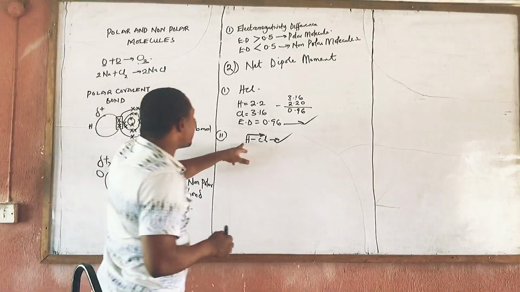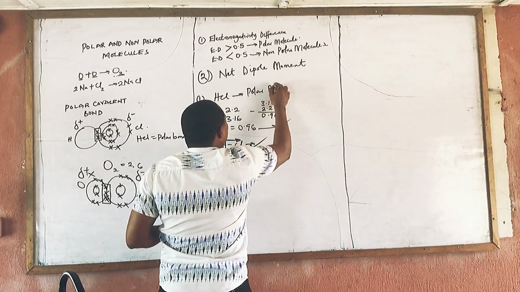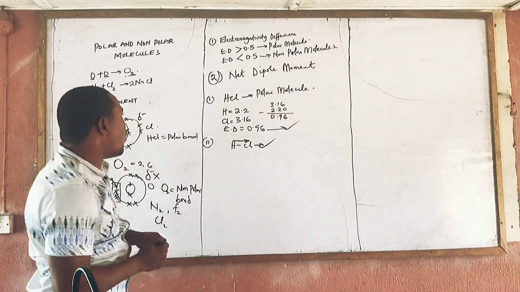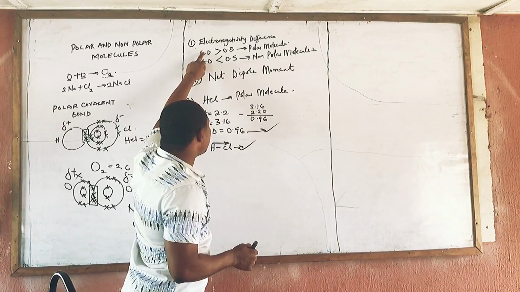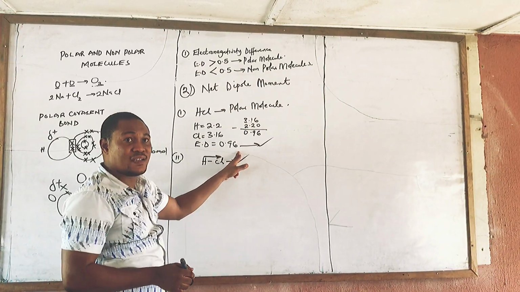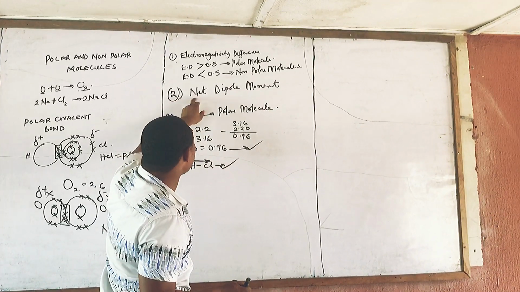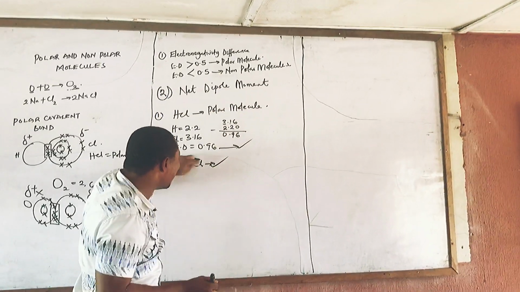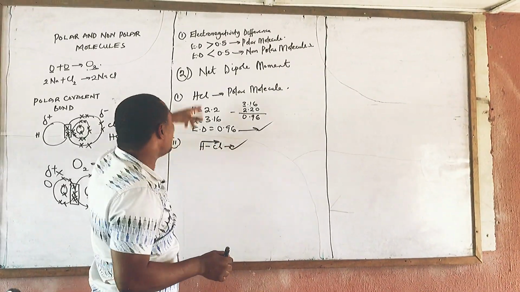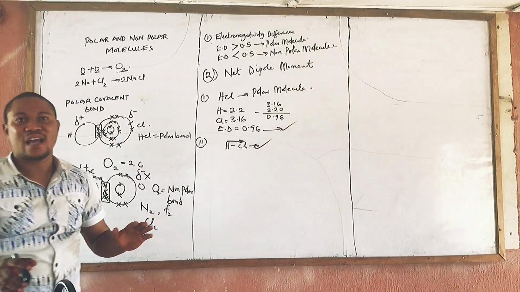So which means, is ACl polar? Yes, ACl is a polar molecule. How and why? Number one, the electronegativity difference is greater than 0.5, which is 0.96. I hope you are clear. Why? It has a net dipole moment because the attraction will be tending towards this very particular place. There is a kind of attraction there, which means it has a net dipole moment. Criteria number 2 passed. I hope you are clear.